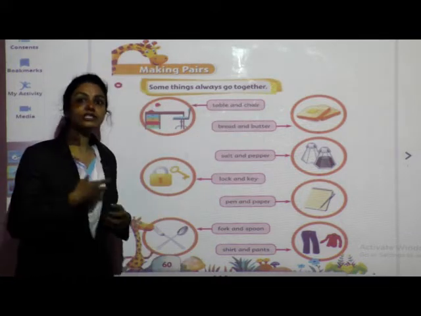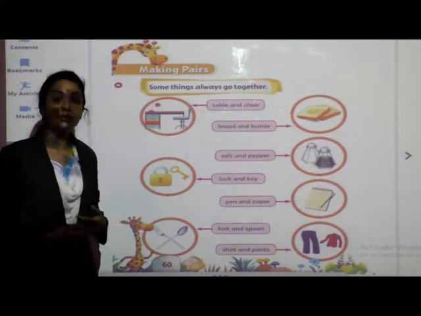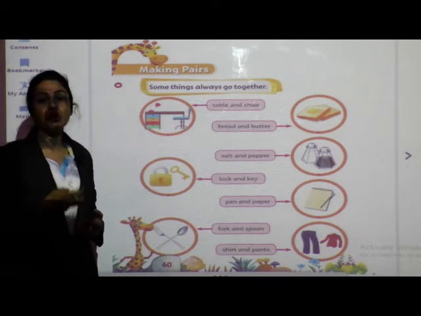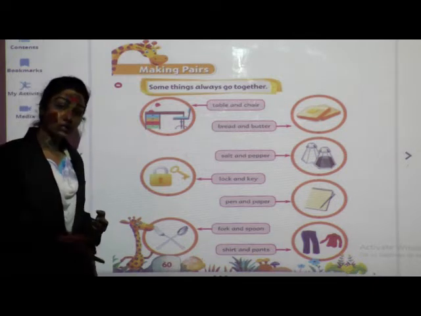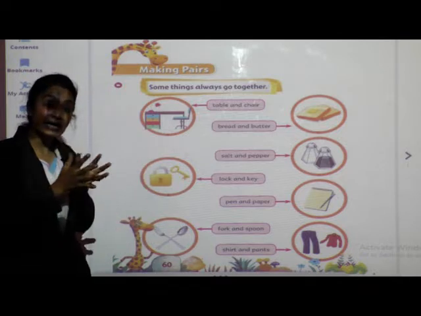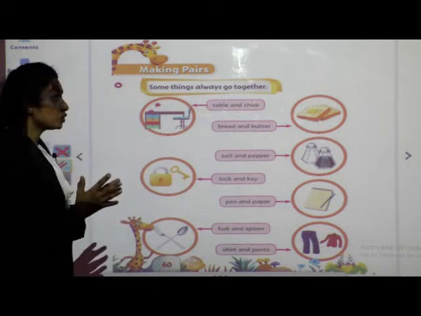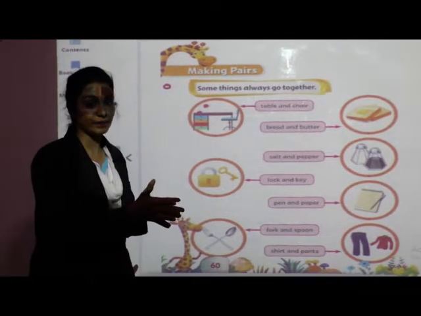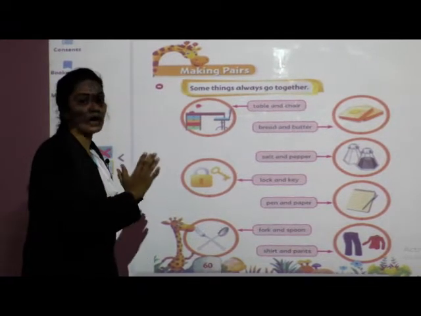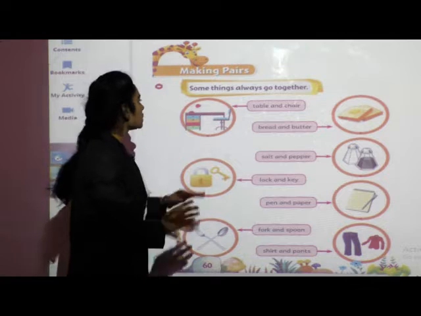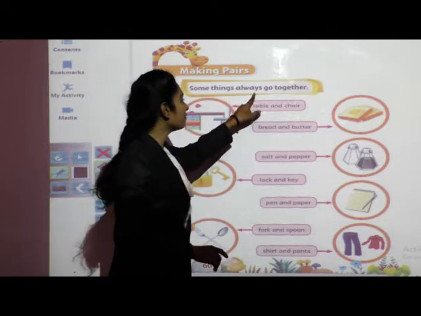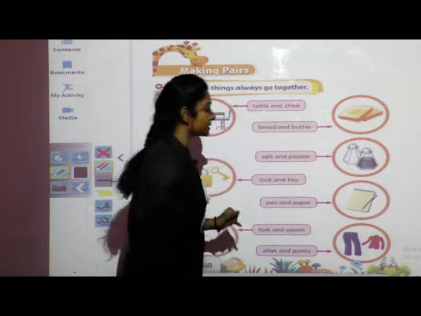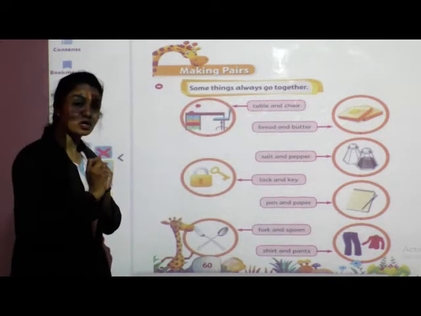माने ऐसी कुछ चीज़ें हैं जो डे टू डे लाइफ में हम लोग यूज़ करते हैं. In day to day life we use some things, some objects, those go together, those are in a pair. ऐसी कुछ चीज़ें हैं जो डे टू डे लाइफ में हमें एक साथ यूज़ करनी होती है. तो ऐसे ही चीज़ों की हम लोग आज जानकारी लेने वाले हैं. So some things always go together. If you see here children, these are the things that always go together.